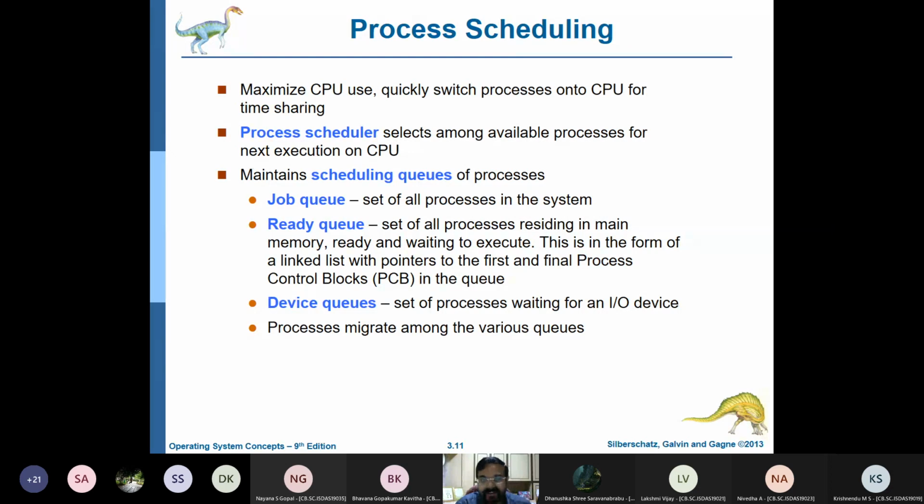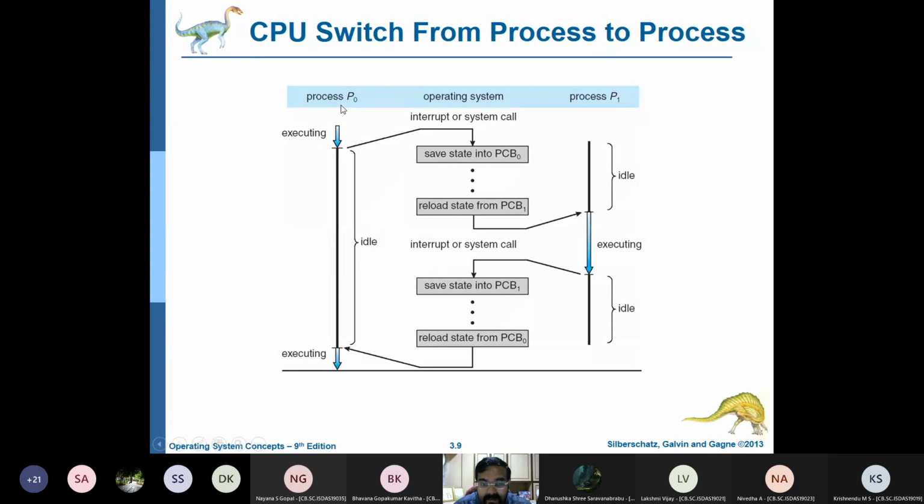But actually from the operating system perspective, it is basically divided into a lot of processes, and each process can also be broken down to threads, which we will be seeing in the next class tomorrow. Threading. So the operating system works with multiple processes. So it may be the process of the first program, the process of the second program. So see, this process may be from the first program. This process may be from the second program. But what is actually happening is the operating system is toggling or switching between multiple processes.